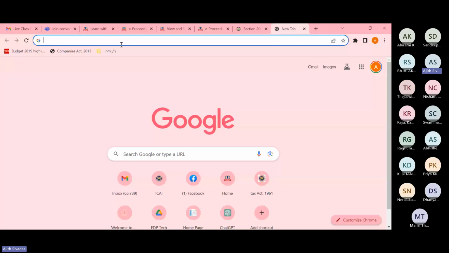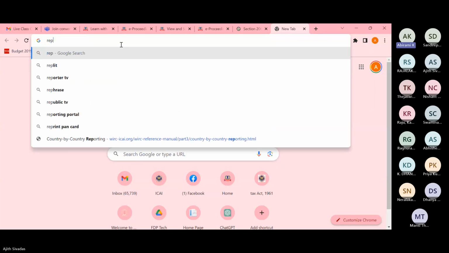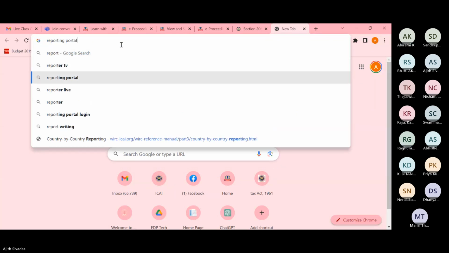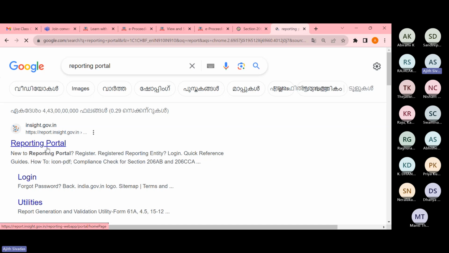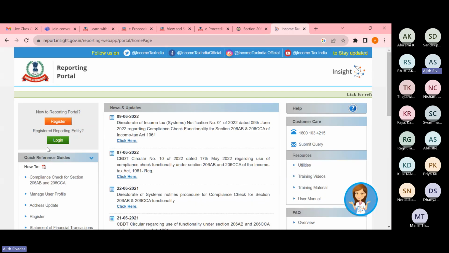Hope it is visible. Income tax insight.gov.in. Can you see this? On this reporting portal, using your TAN, you would be required to register.